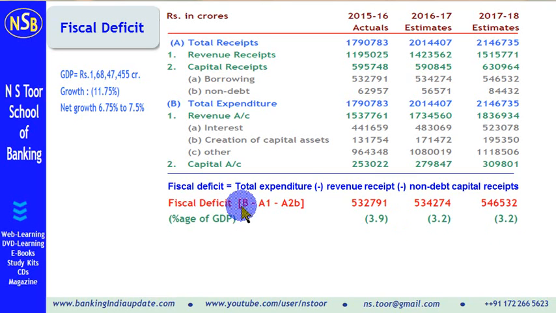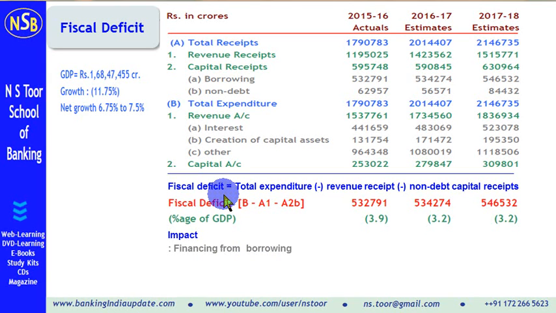Friends, fiscal deficit, what is the impact? Let us see what is the impact of fiscal deficit. The first impact: government has to borrow money to bridge the fiscal deficit. Now fiscal deficit can be bridged, can be covered either by printing new currency, that is called monetization.